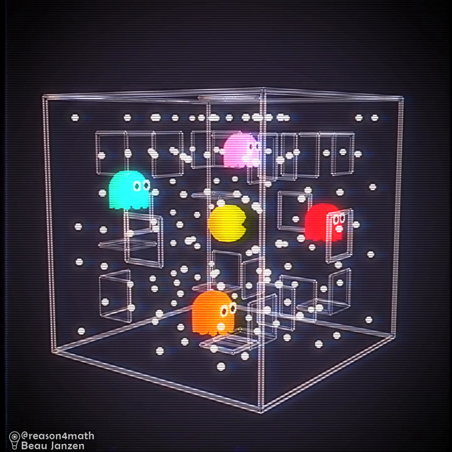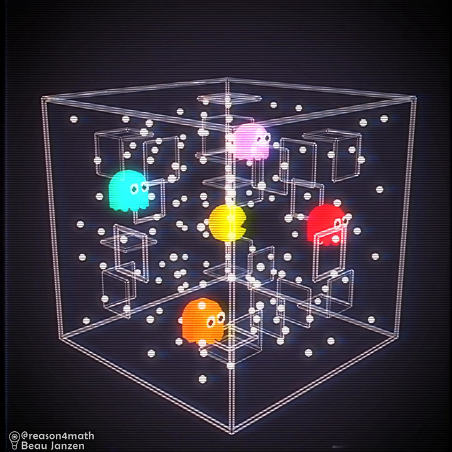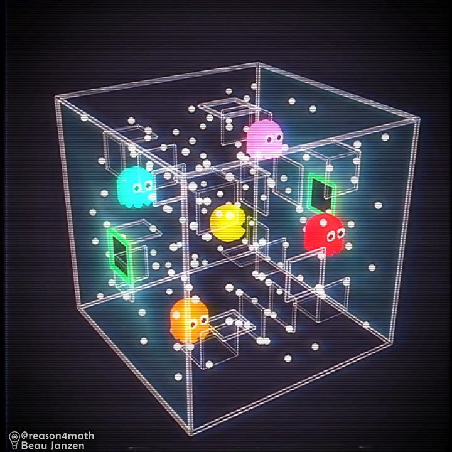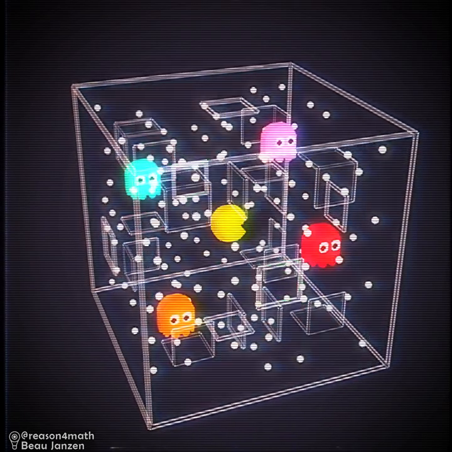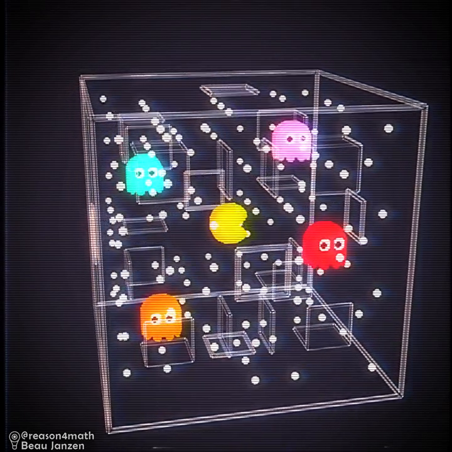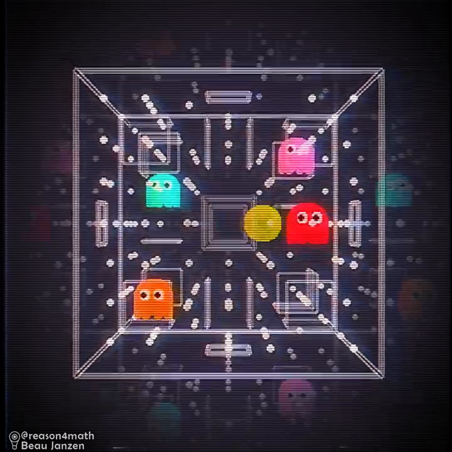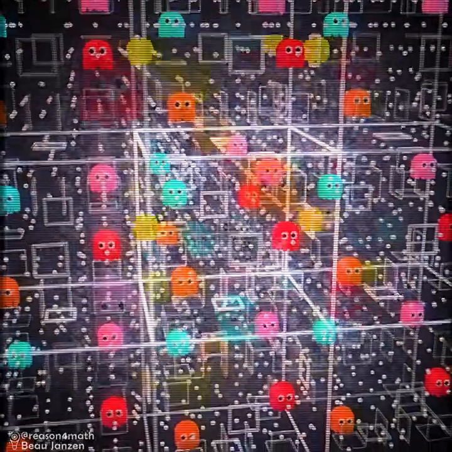However, what if Pac-Man's maze were a three-dimensional cube? He could have passageways on all 6 sides that connected the left and right sides, the top and bottom sides, and the near and far sides. Again, the space is limited and only contains a finite number of ghosts and dots. But there is no boundary to it, and it's possible to travel on forever in any direction with no limit.